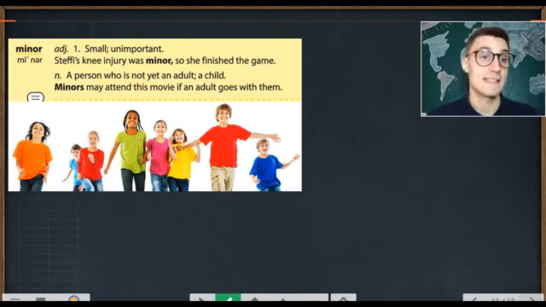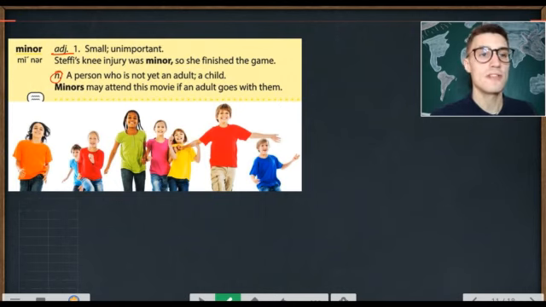Great. Next, it is minor. Now minor is the antonym for major. We use the word minor to describe something which is small and unimportant. A minor problem is a small problem. Steffi's knee injury was minor, so she finished the game. A major knee injury would be very bad. She would not be able to finish the game.